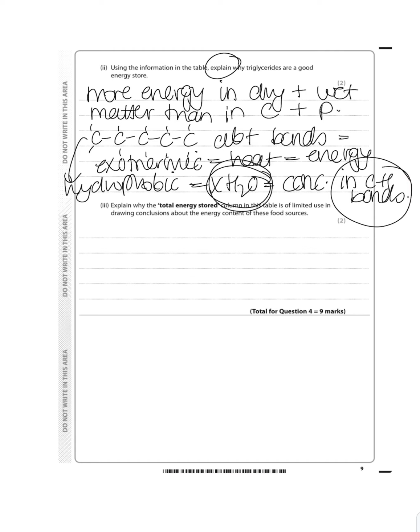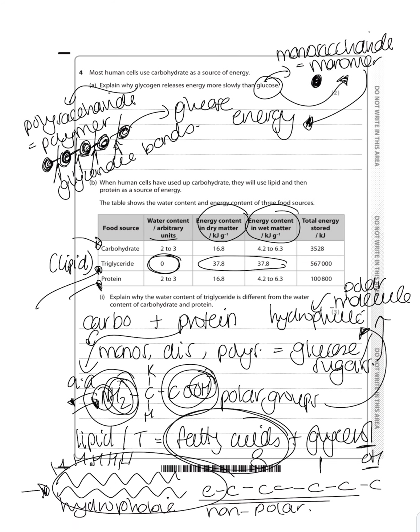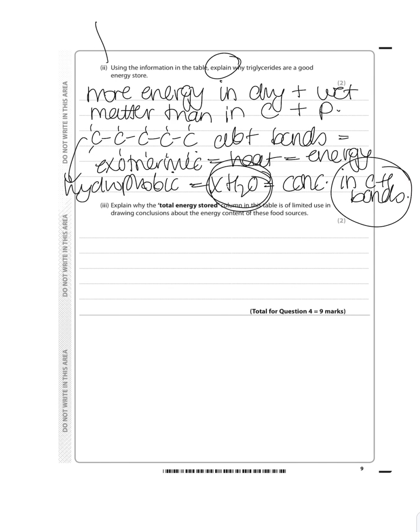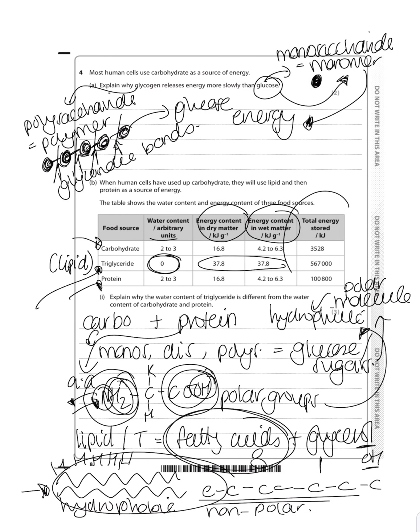So, explain why the total energy stored column in this table is of limited use in drawing conclusions about the energy content of this food and these food sources. Well, that's the exact same reason why when we are answering this question, we didn't look at this. Because look at these units. We said in the previous questions that to compare them, they all need to have the same units. Look at this, kilojoules, and then you've got grams and -1, kilojoules, grams, -1. It's just kilojoules. So you cannot compare them because the units are not the same.